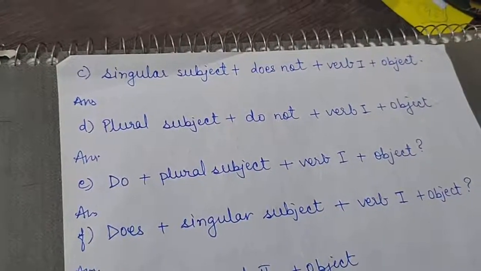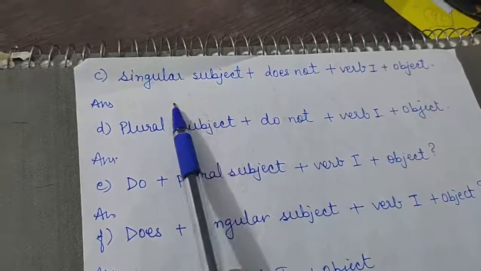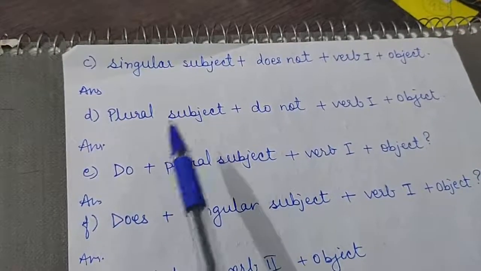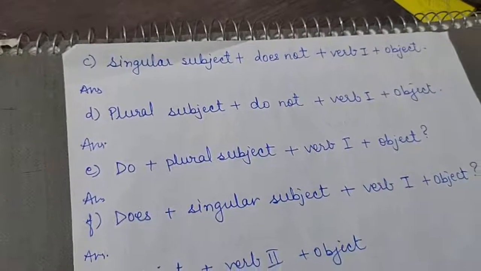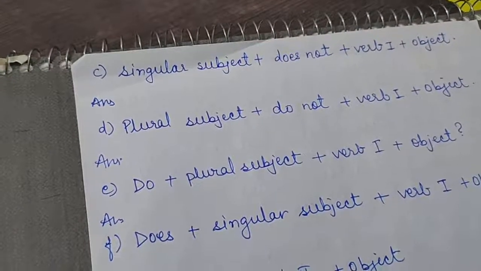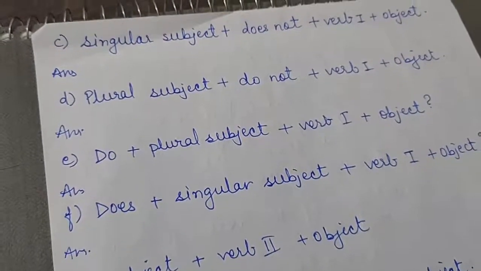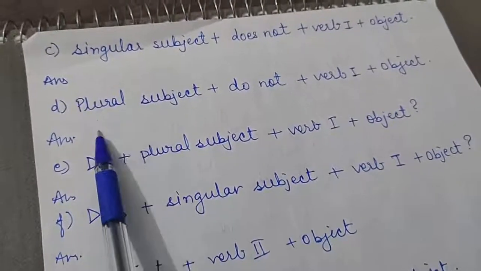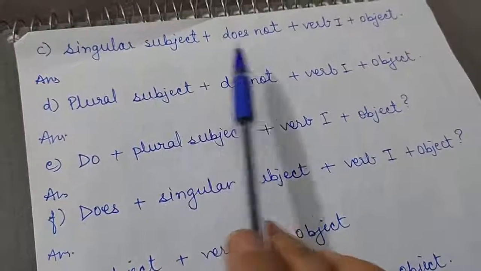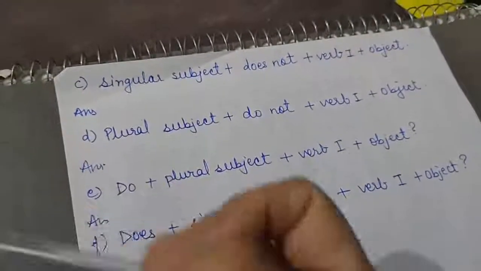Alright, next is singular subject plus does not plus verb 1 plus object. Now here I have segregated the singular and plural subject so that it would be easy for you to understand. Whenever you are framing a sentence, you must take care of singular and plural subjects in some of the tenses. So here I have differentiated between the structure with singular subject or plural subject. Okay, so let's practice this.